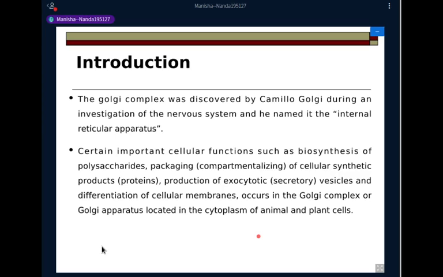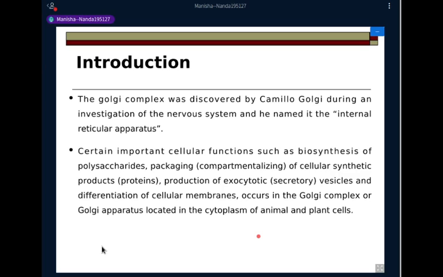Some carbohydrates that are added to proteins in the endoplasmic reticulum are also trimmed in the Golgi apparatus. So you'll see it actually is the center of the cell where sorting of proteins takes place, and it finally transports these proteins after packaging them properly in separate vesicles with a proper direction, so that these vesicles can move on the microtubular tracks and reach their site of utilization.